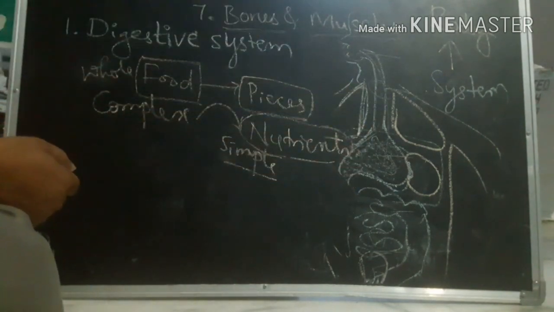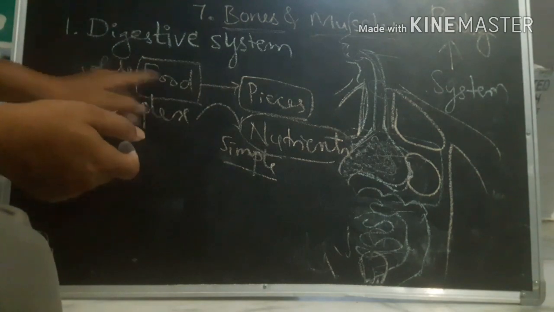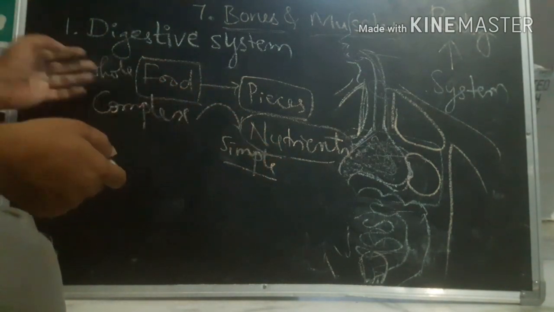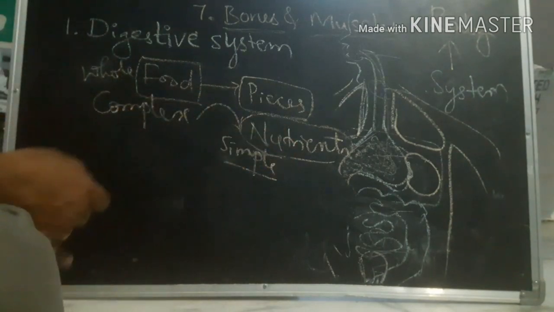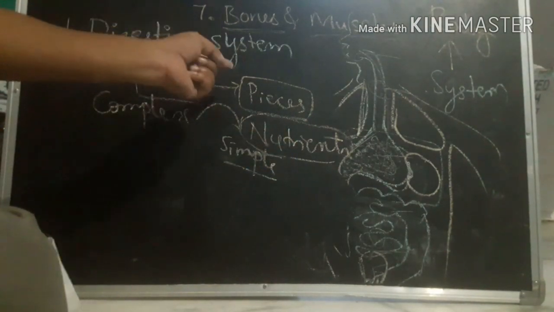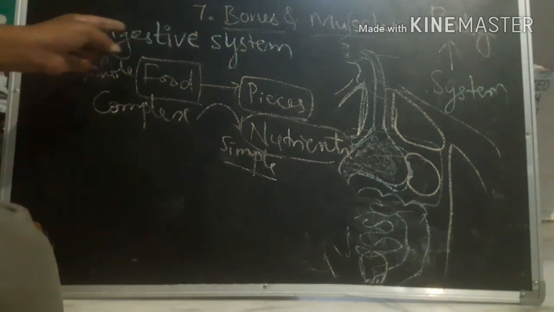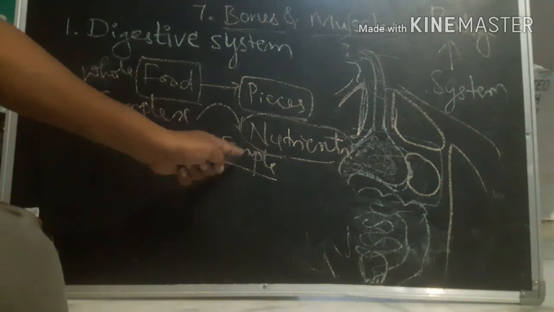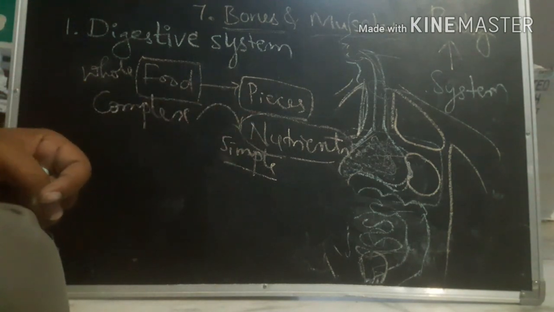The digestive system. It processes the food and finally it releases the nutrients, right? So in this manner we get nutrients. It is what is called the digestive system. The digestive system is helpful for making complex food into simple nutrient form, right?